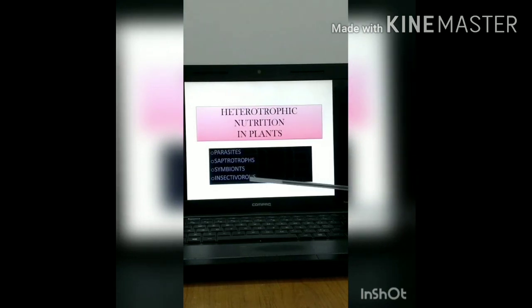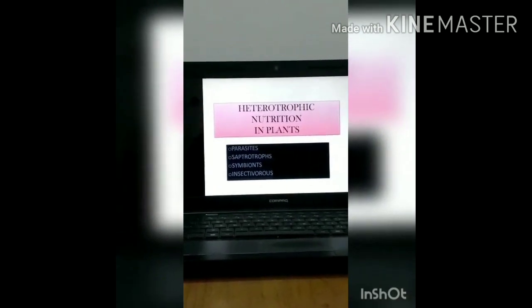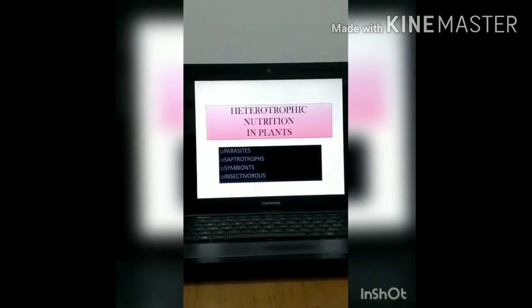Two organisms living together for mutual benefit are symbionts. Next, insectivorous plants. That means some plants consume insects. Let us study heterotrophic nutrition in detail.